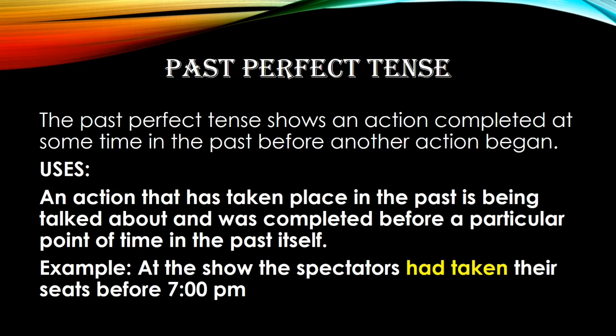For example, at the show, the spectators had taken their seats before 7 p.m. So before it was 7 p.m., the spectators had already taken their seats. Hence it is had taken. The construction of past perfect will be had plus the third form of the verb.